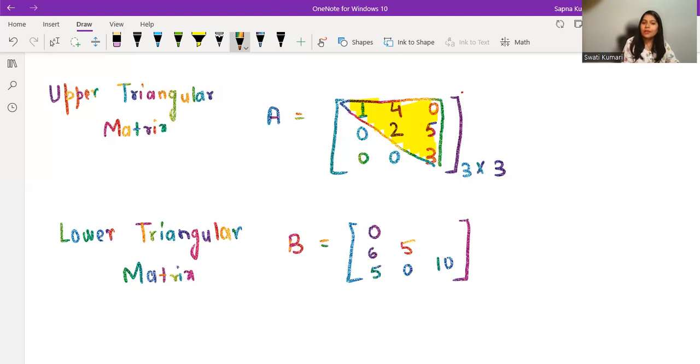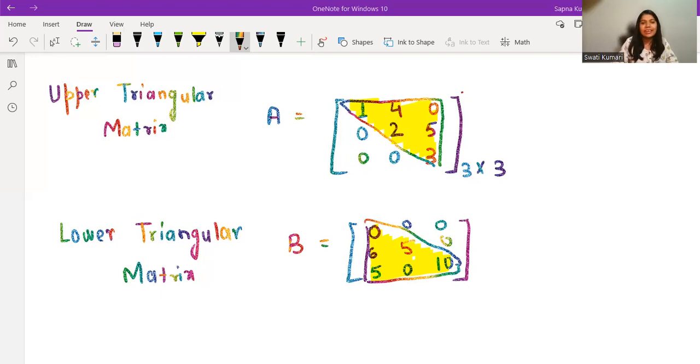Now you can see that if I just look at this part, it is forming an upper triangular matrix. If you can notice, yes, upper triangular matrix. And except this, all the other entries have to be 0. So 0, 0, 0. That is it. This is the definition of upper triangular matrix and lower triangular matrix. I hope you understood this.